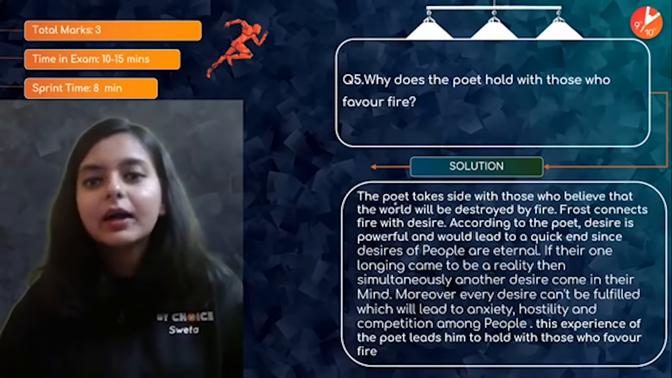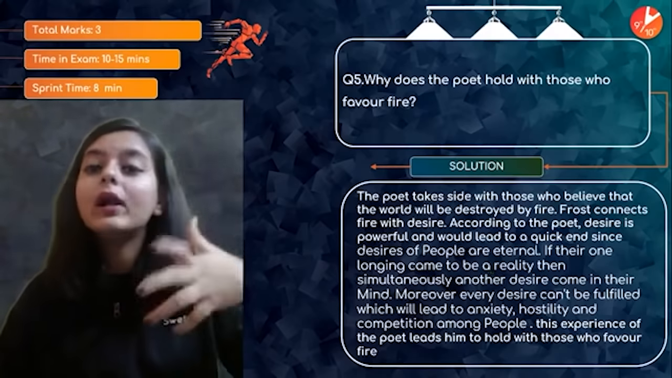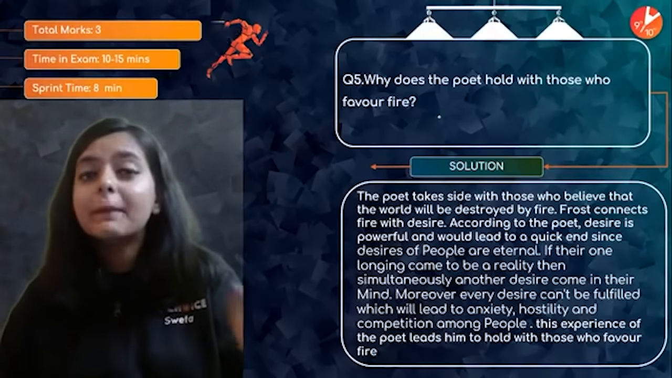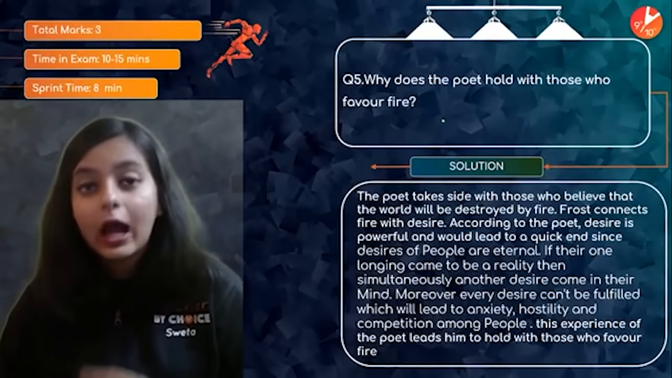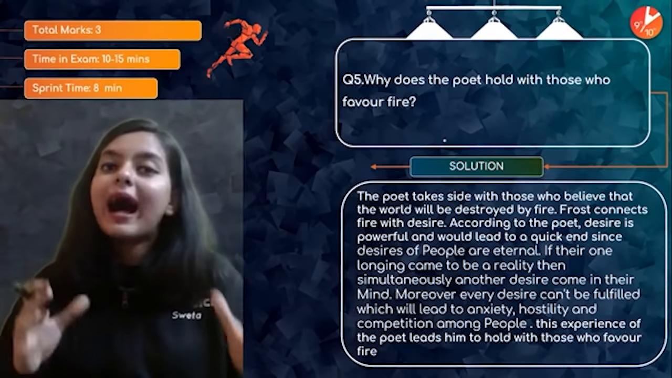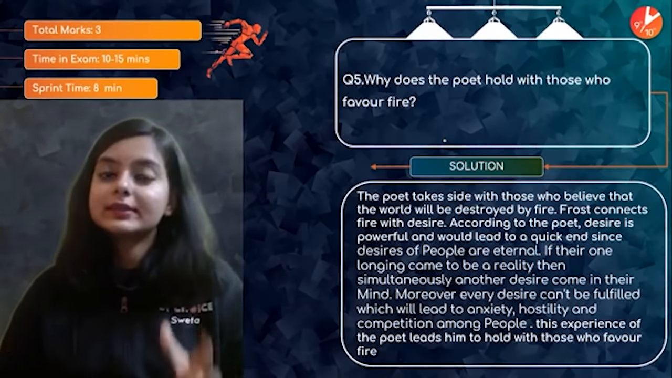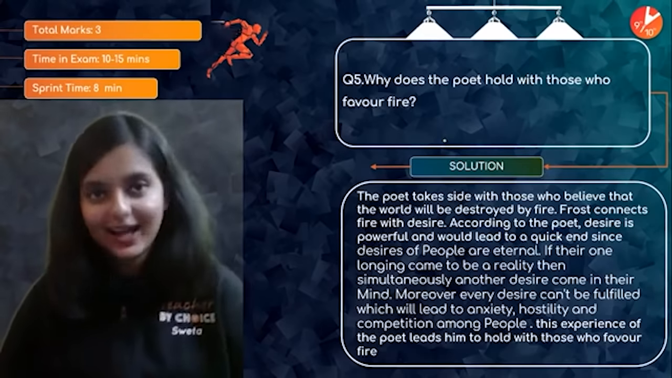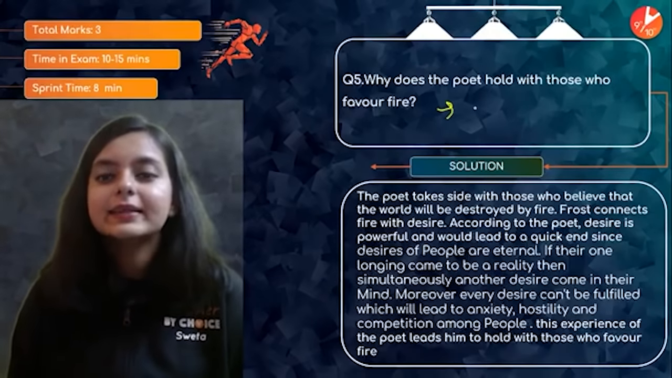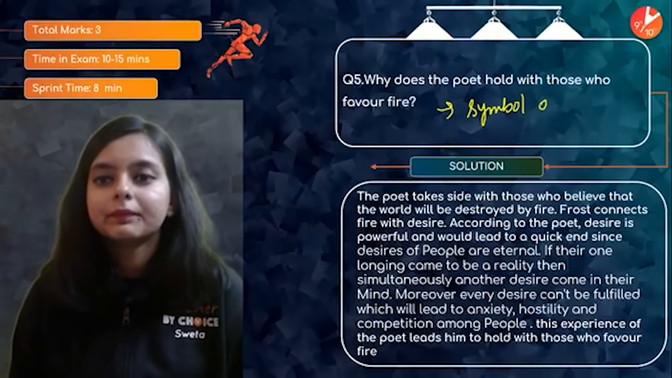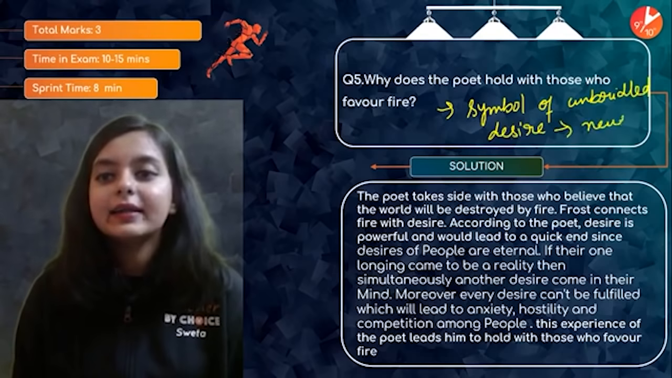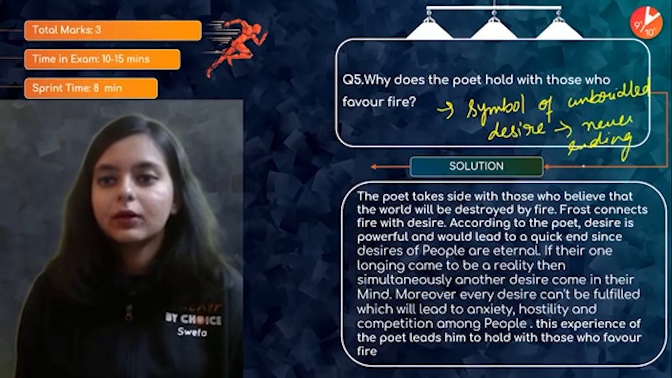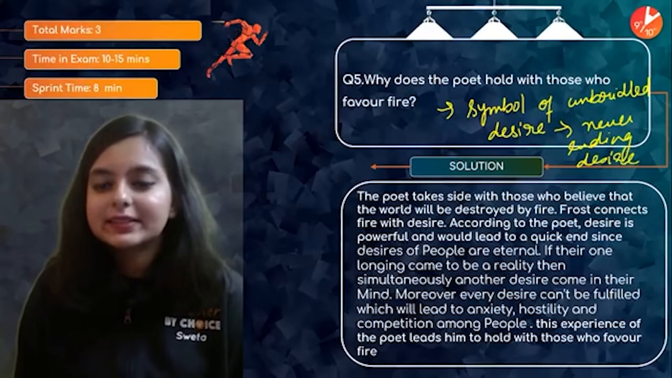So that means here you basically have to say, why is he trying to hold with those who favor fire? Because fire, according to him, has the greater potential of destroying earth. Why is it so? Because fire is the symbol of unbridled desire. Now, what is unbridled desire? That is never ending desire. Okay, never ending desire. And that is what has been described here.